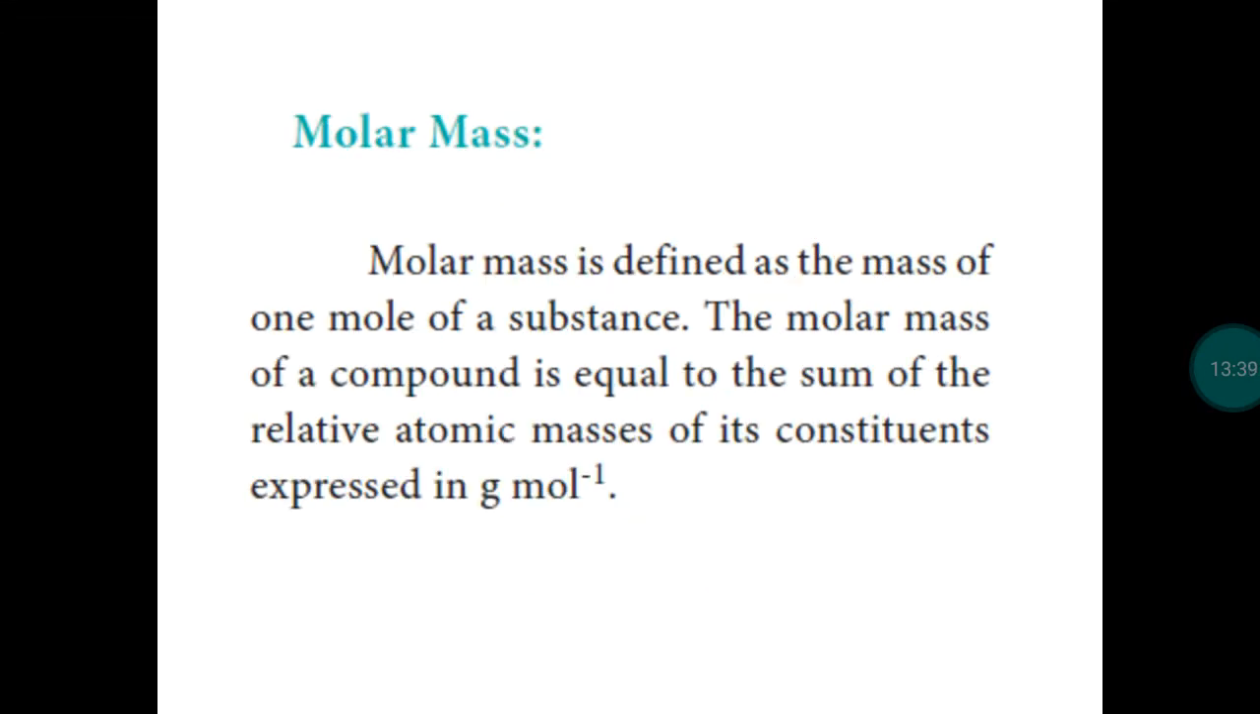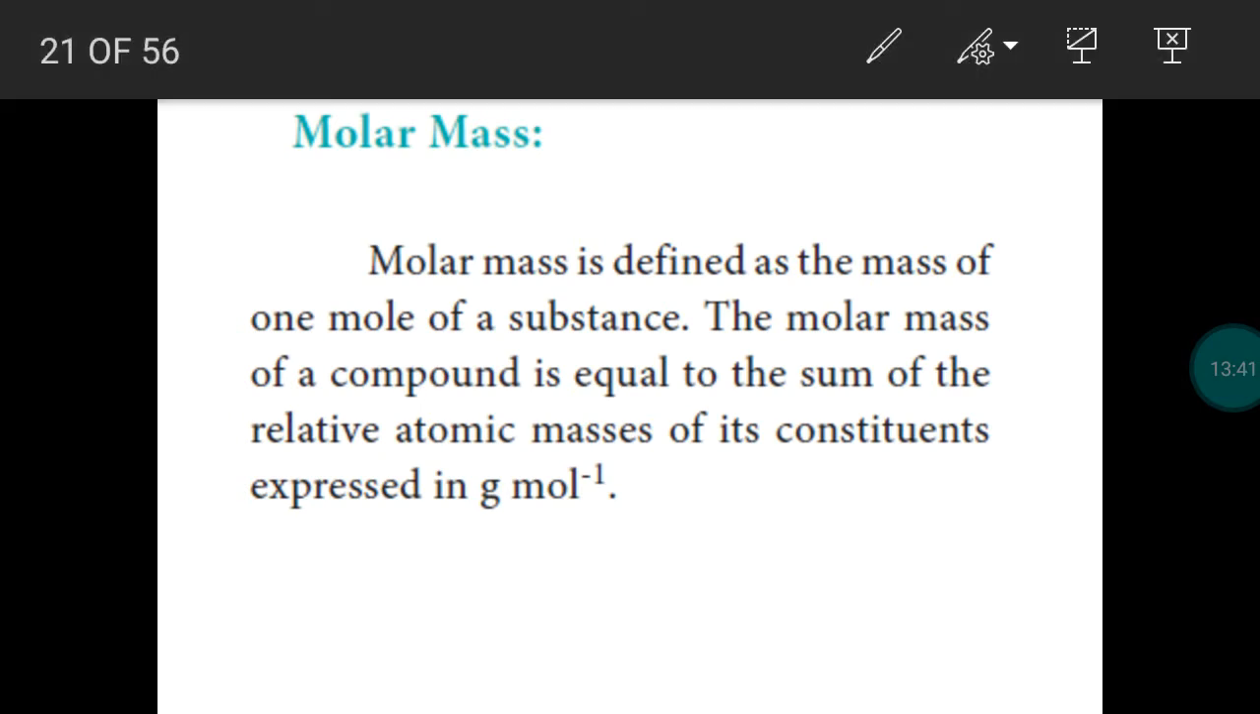What is molar mass? Mass of 1 mole substance is called molar mass. Its unit is gram per mole. This can be easily calculated by adding atomic masses of the atoms in the molecule. So molecular mass and molar mass both have the same value, but the unit will be different. Relative molecular mass will have a unit AMU, but molar mass will have the unit gram per mole.